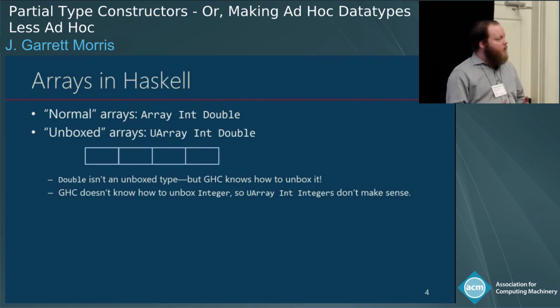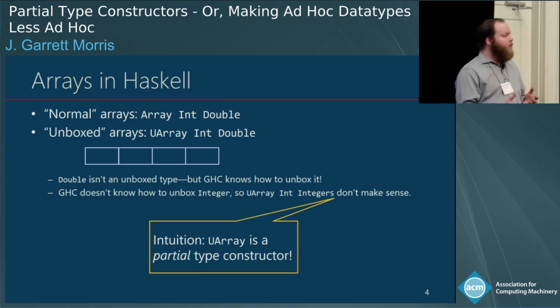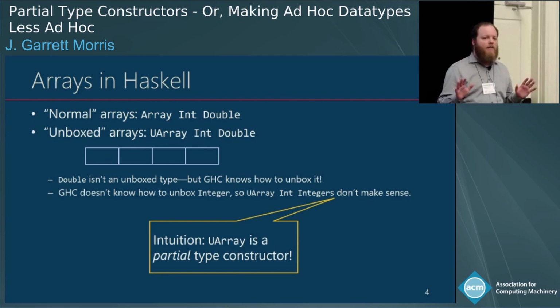The intuition I want you to keep in mind is that this is basically a partial type constructor. There are some type arguments, like Int and Double, for which this thing is well defined and it gives you back a type. There are other type arguments, like Int-to-Int and birthday cake, for which currently this gives you the empty type, but what I really want to say is that those aren't defined. They aren't meaningful. I'm not saying empty types in general are a bad thing. It's good to have a unit to sum. But sometimes we have these type expressions that we might write down that don't actually seem to be meaningful, and where the empty type seems like it might be a poor approximation of the actual meaning that we intend.